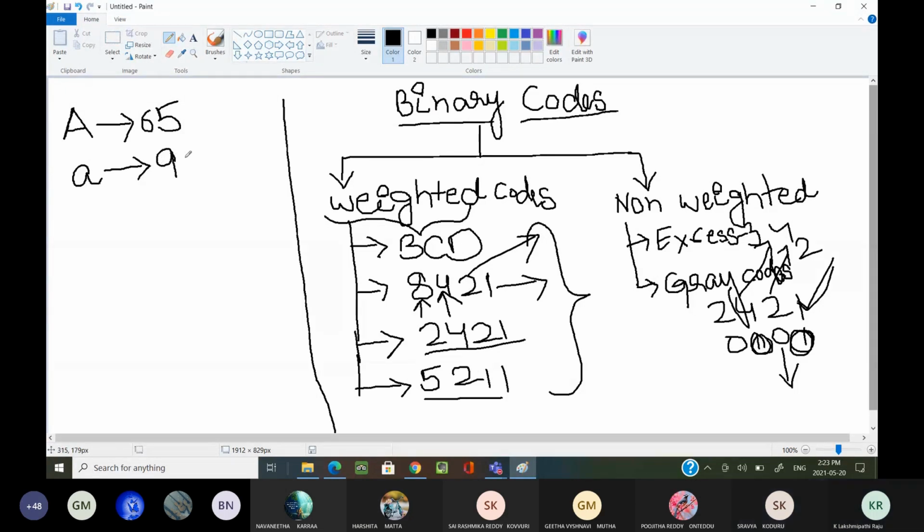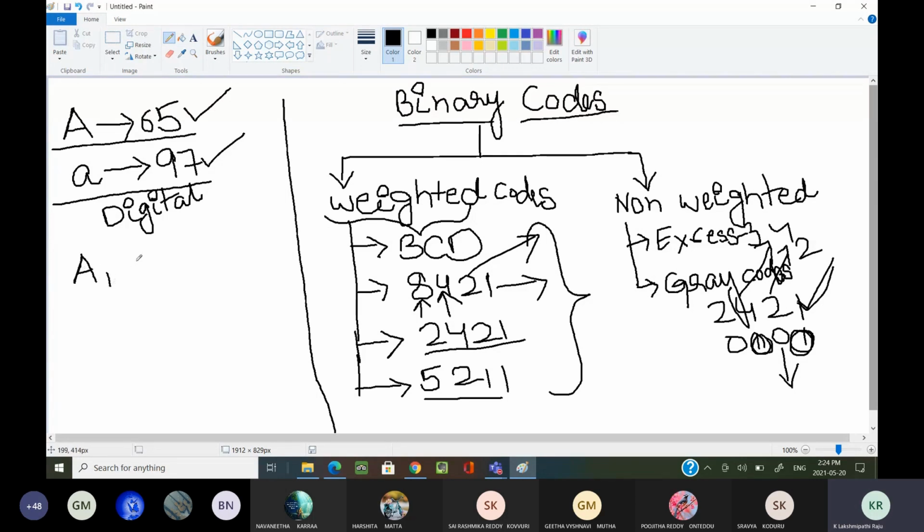That means each alphabet has some numerical value. But these numbers or alphabets are not understood by our digital computer. Sir, how does a computer detect whenever I click A? How does it identify whether it is a capital A or a small a?